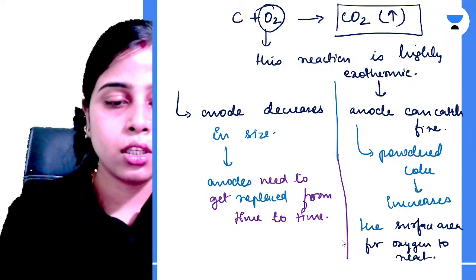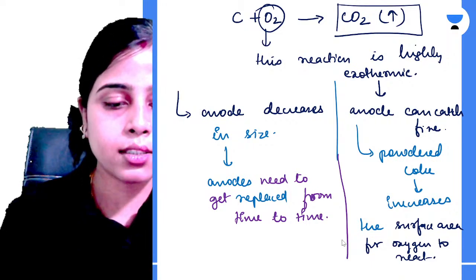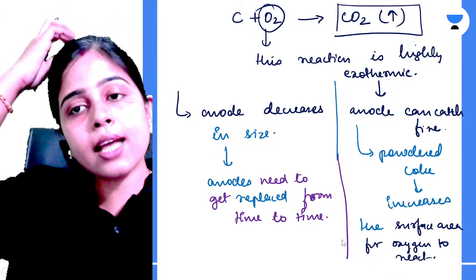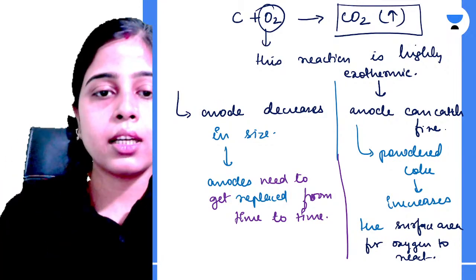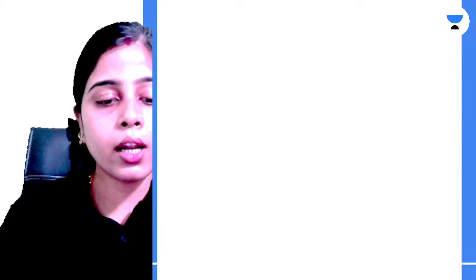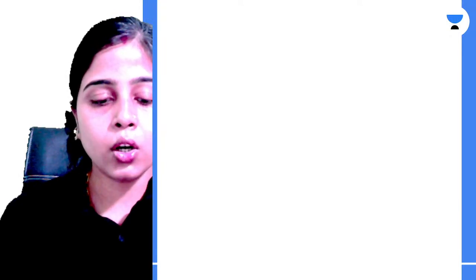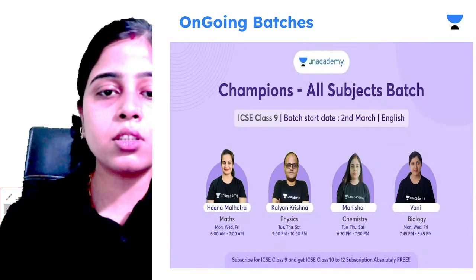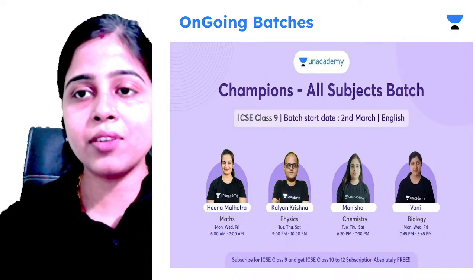With this we come to the end of this session. Is everything clear to everyone in the class? Please let me know. So the anode will decrease in size and that's why it needs to get replaced from time to time. Clear? So this is the whole Hall Heroult process, and with this we come to the end of this session. I hope everyone liked this session, though there was a little negativity in the starting of this session. That was not able to overcome our spirit of learning.